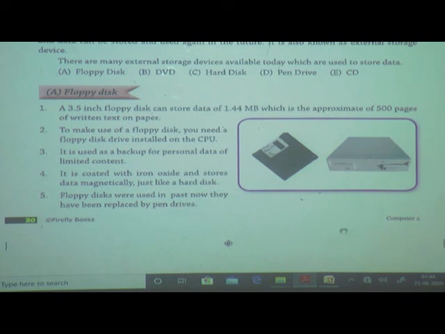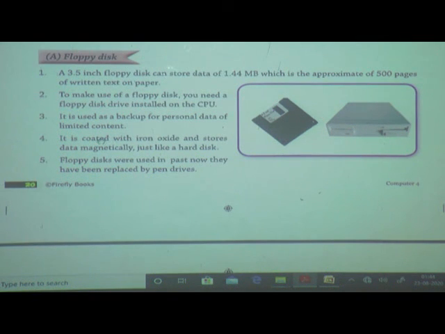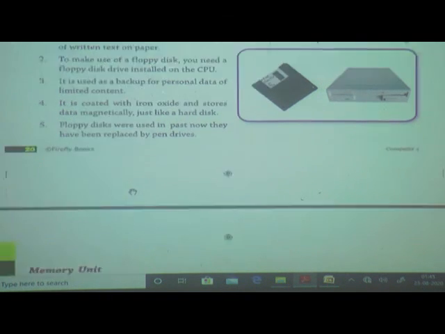Everyone understand about the floppy disk? The size of a floppy disk is only 3.5 inch, but it stores at least 500 pages of data, and it is coated with iron oxide and stores data magnetically just like a hard disk.